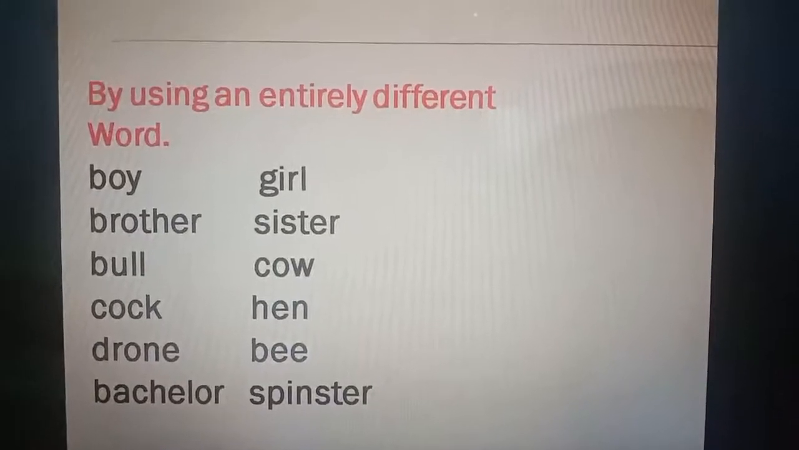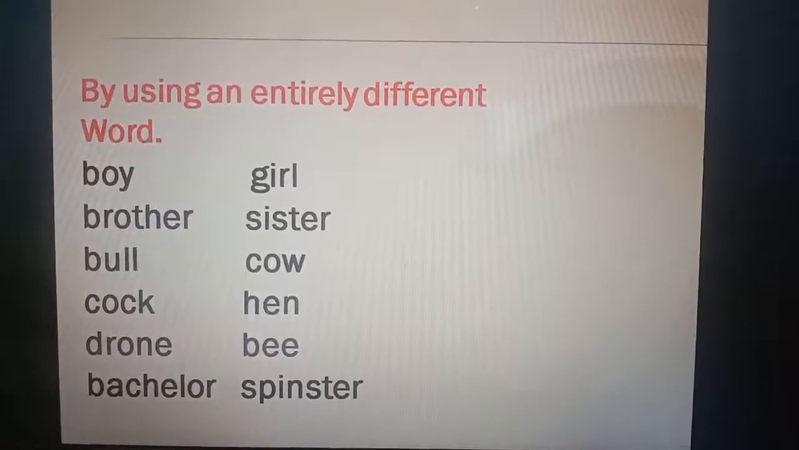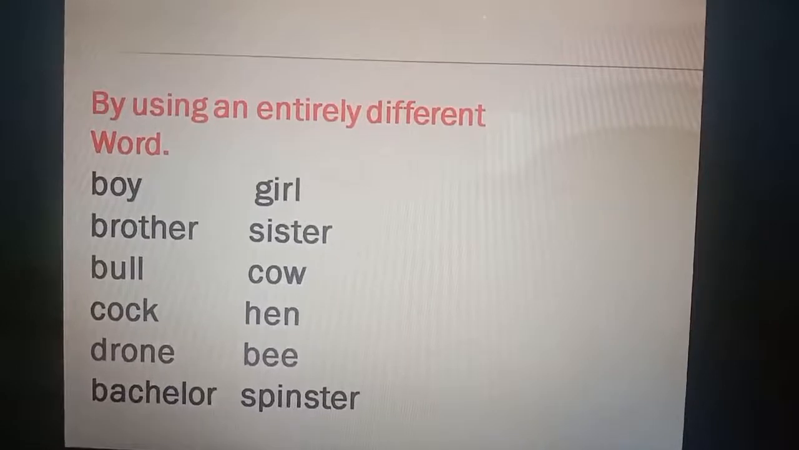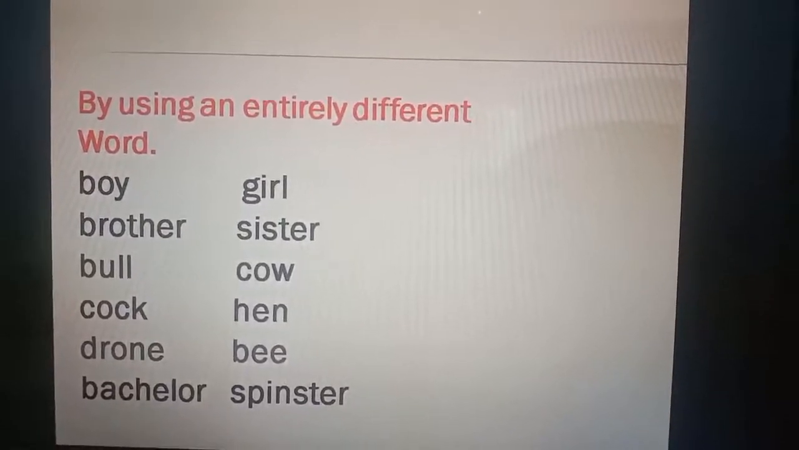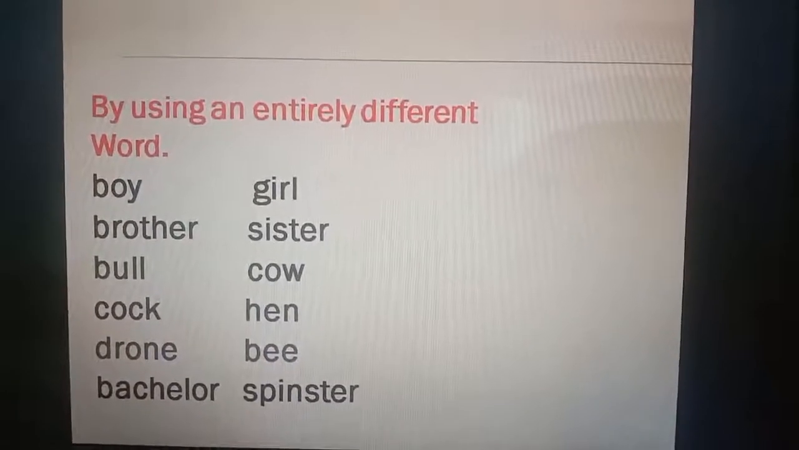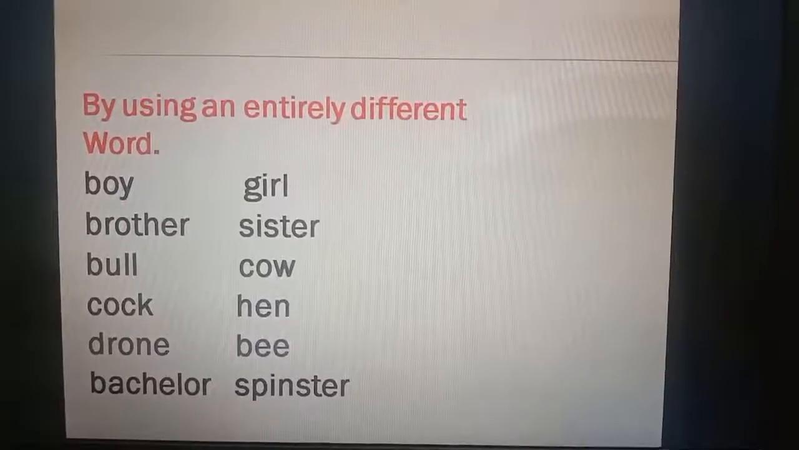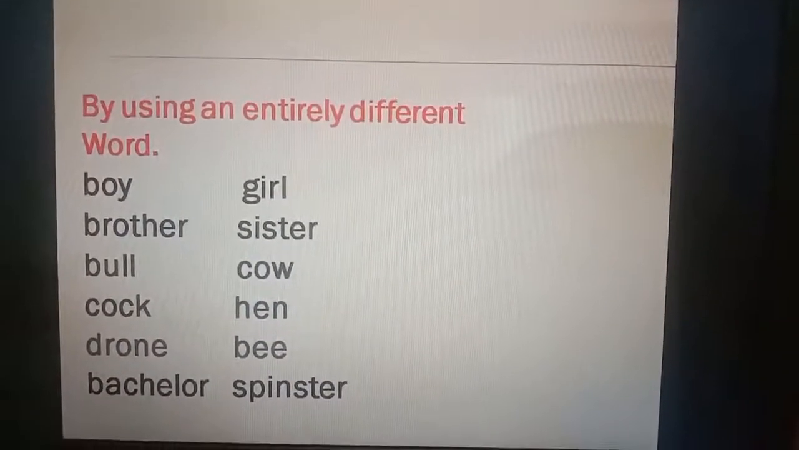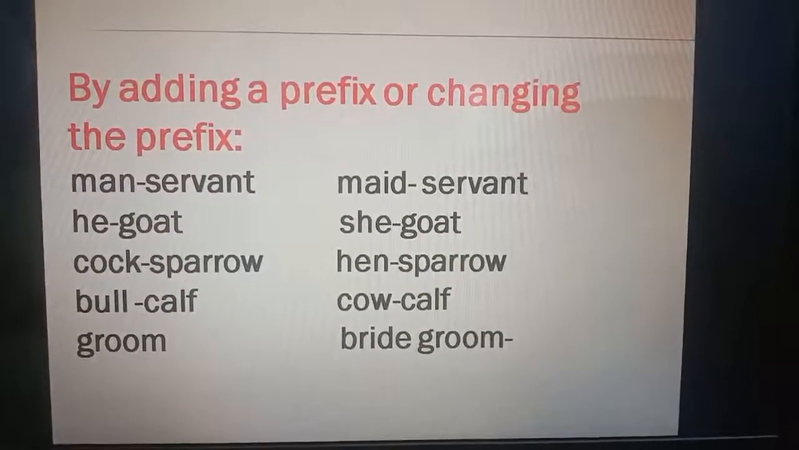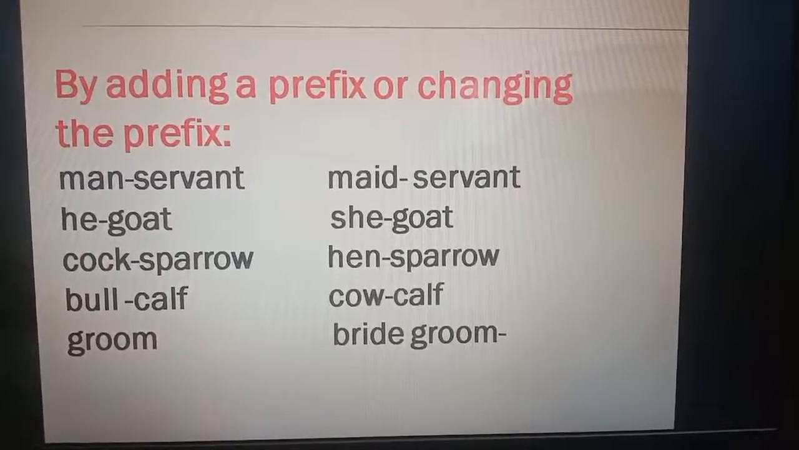We form feminine nouns by using an entirely different word. Just look at these examples. Boy becomes girl, brother becomes sister, bull becomes cow, cock becomes hen, drone becomes bee, bachelor becomes spinster. We form feminine nouns by adding a prefix or changing the prefix.